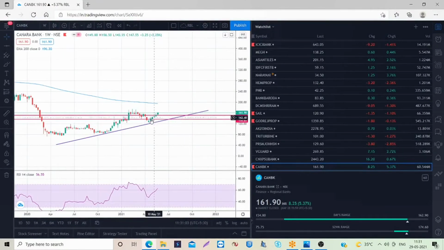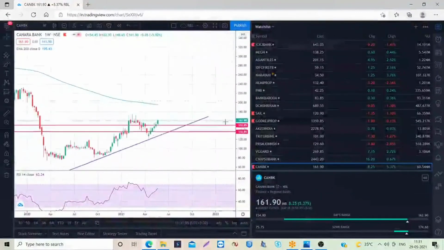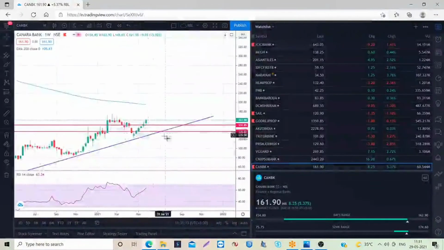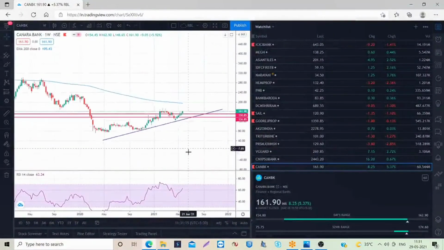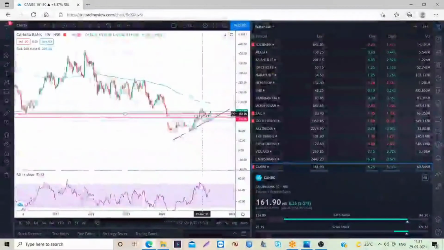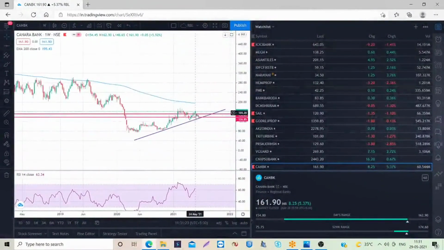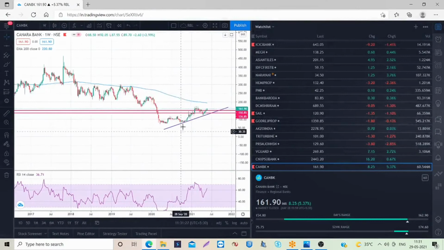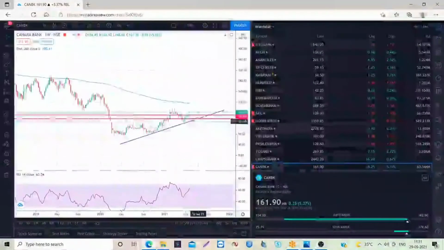The stock is slowly going up. Even though it is not giving a big move, you can see the bullish candles here. This indicates bullish momentum in the stock. Slowly it tried to settle above the trend line support. So this is the support and this will be the resistance. It tried to settle above the trend line resistance, so we are thinking the stock can give good momentum in the upcoming sessions.